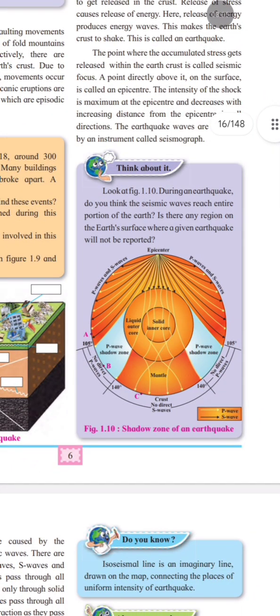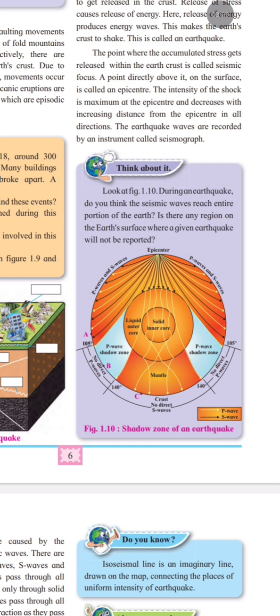Now, how is an earthquake measured? It is measured by a seismograph. The instrument used to record earthquake waves is called a seismograph. It helps scientists measure the strength and the timings of an earthquake. What are seismic waves? Earthquake energy travels through the earth as seismic waves.